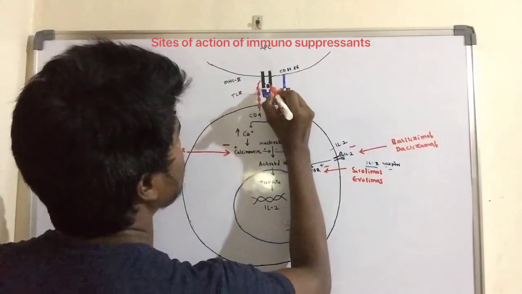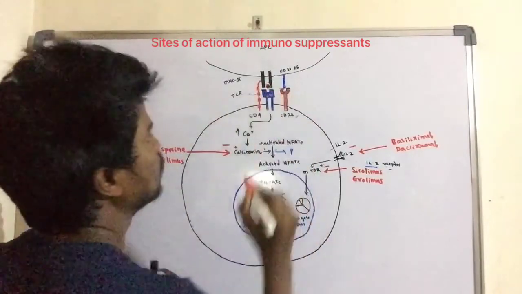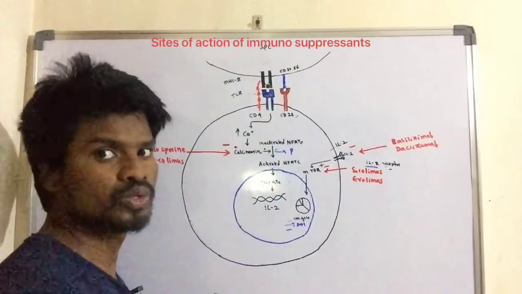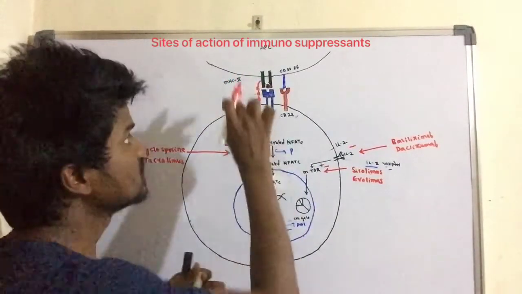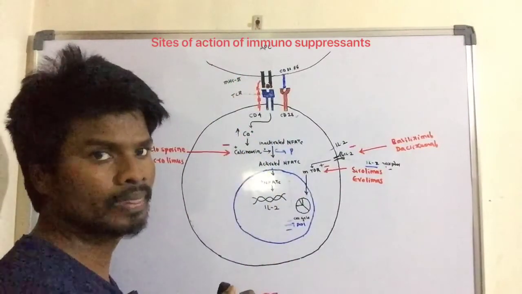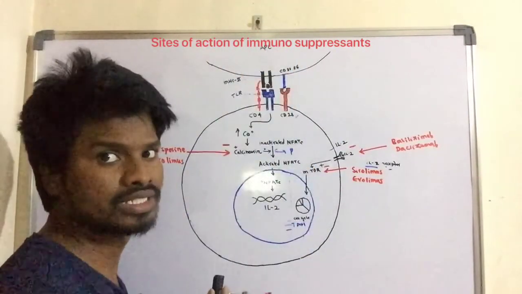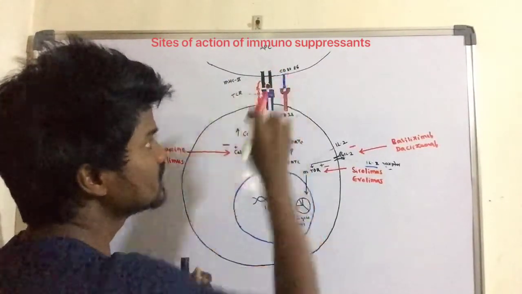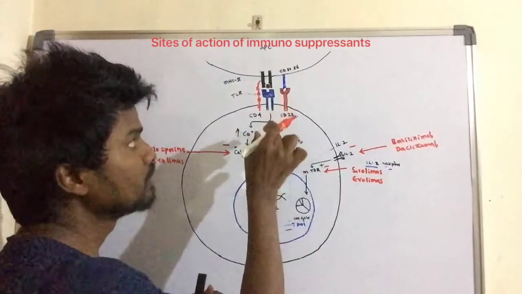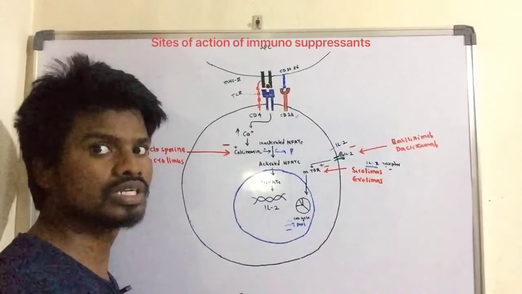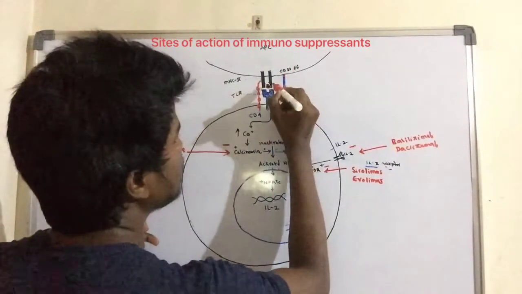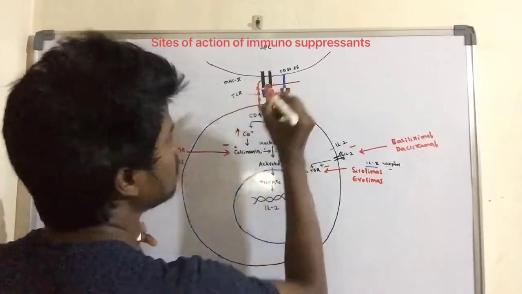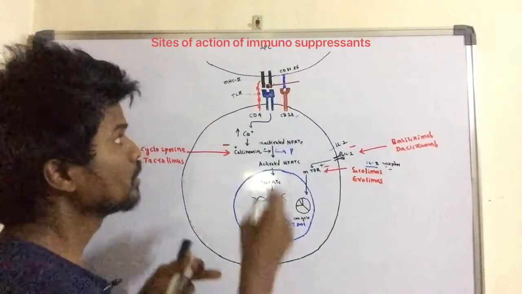For example, here this one is the antigen. The antigen is displayed on the MHC2 protein, resulting in the MHC2 complex on the antigen presenting cell. This complex binds with the T cell receptor, that may cause the activation of the signal 1 transduction pathway. Some of the agents may bind with the antigen and block the binding with receptors.